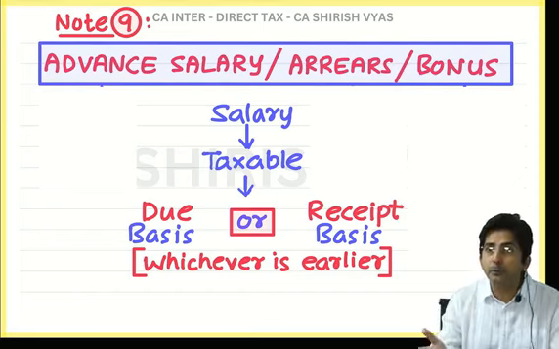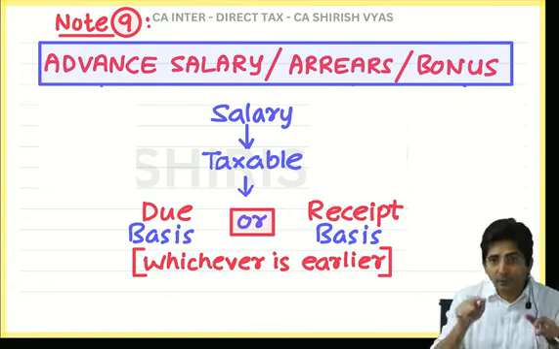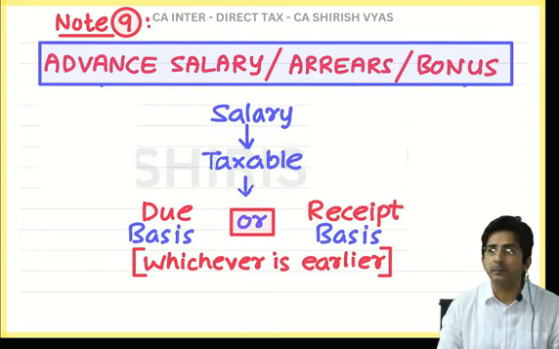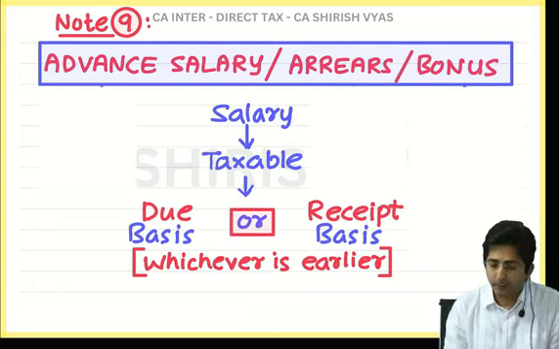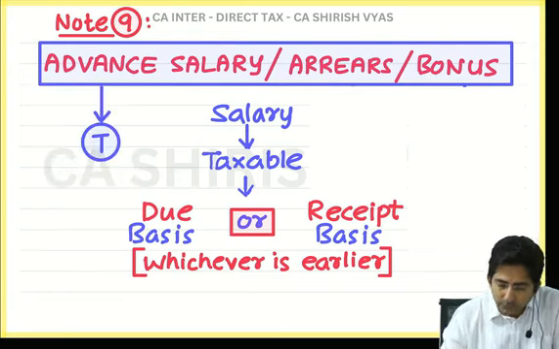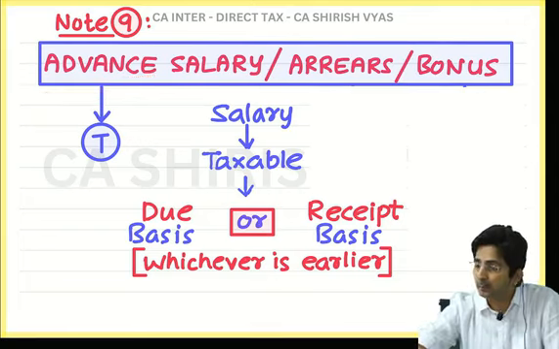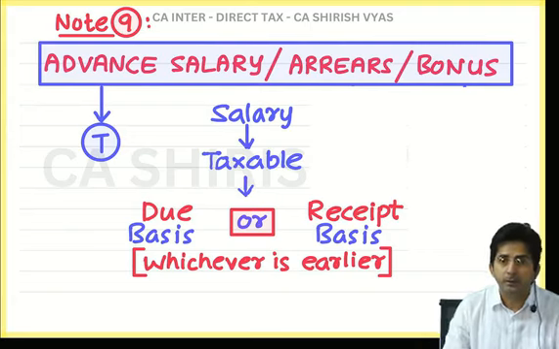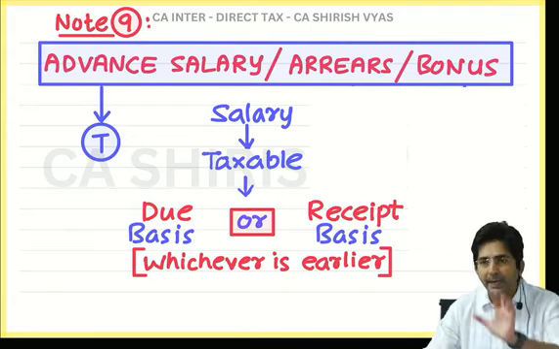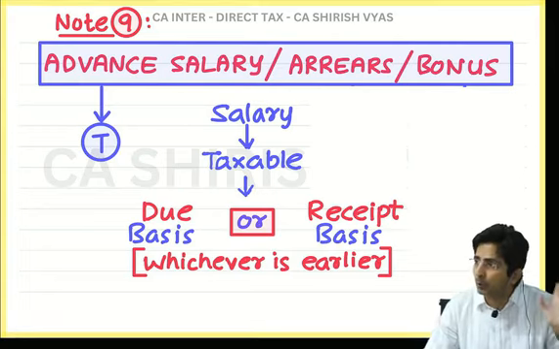If your salary has become due, pay the tax on due basis. And if you say it has not yet become due, but you have received, so pay the tax on receipt basis. But there is no one fixed rule that it will be due basis only or receipt. It is whichever is earlier. So accordingly, advance salary will always be taxable. Because although it will become due in the next year, but received now and based on whichever is earlier, it will be taxable now. Conclusion, if in the question advance salary comes, you will write it in the outer column, okay?